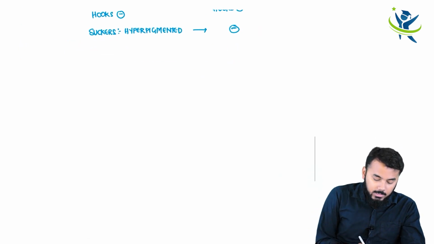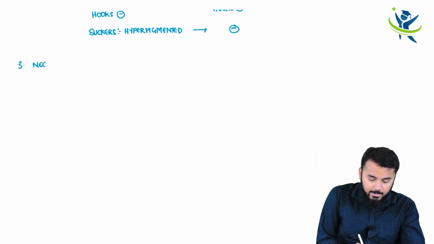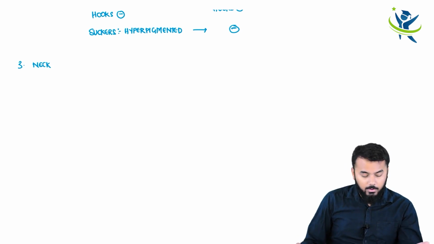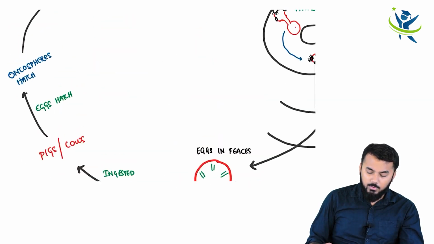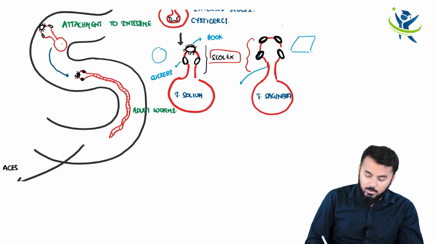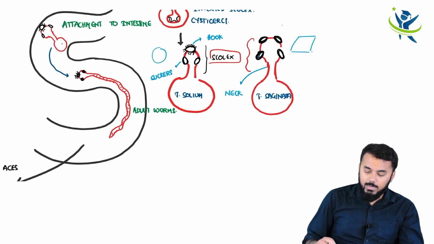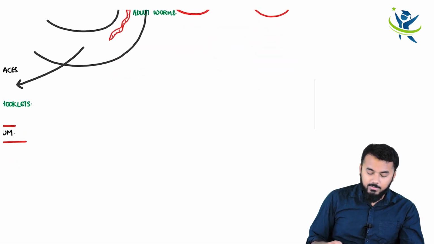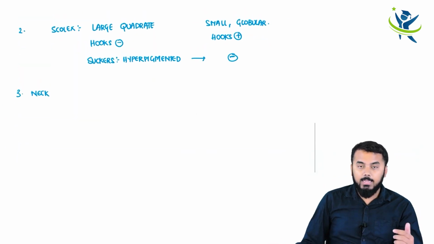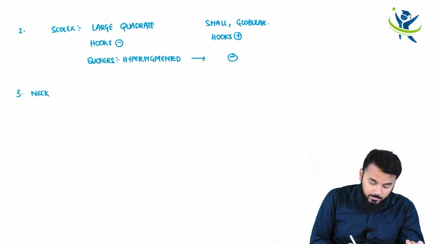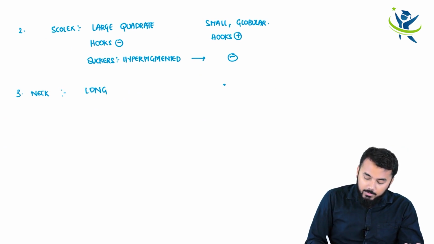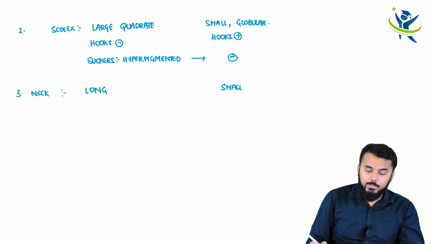Third important thing is that if you look at the neck. Below the scolex, whatever is there, that is called the neck. Okay, so I hope all of you know this, right? This is called your neck region. I haven't drawn it properly here, but if you look at the neck of the real Taenia saginata as well as Taenia solium, the neck here would be long, and here the neck will be short.